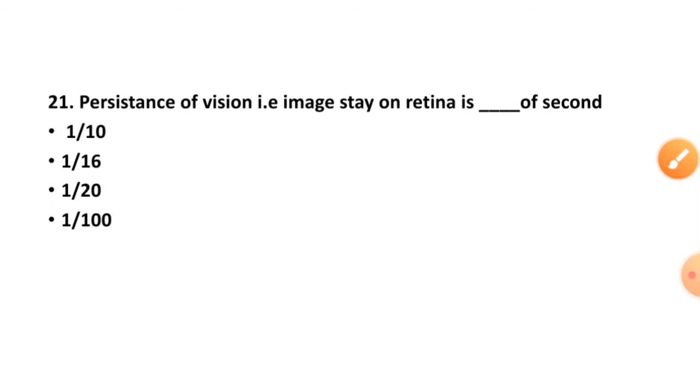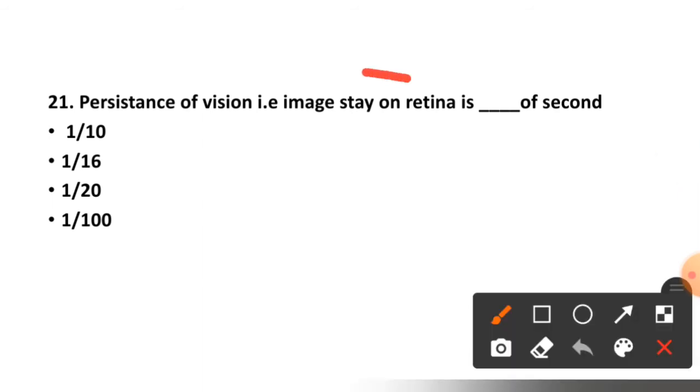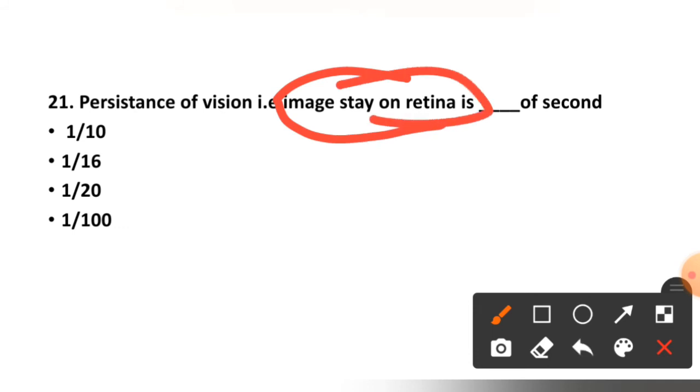Question number 21. Persistence of vision, that is, image stay on the retina, is of dash seconds. What is meant by the persistence of vision? Image stays on the retina.